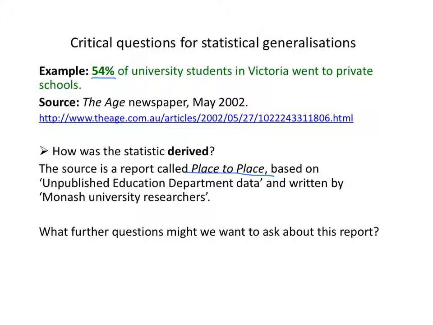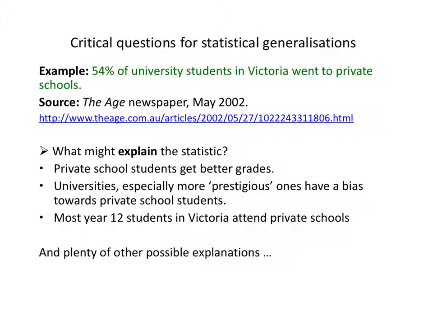Let's suppose this is true, though, that 54% of university students in Victoria went to private schools. What might explain that? Why would it be the case that most university students went to private schools? Just pause the video for a moment and think about some possible explanations of this statistic. Well, here are some possible explanations that might have occurred to you.